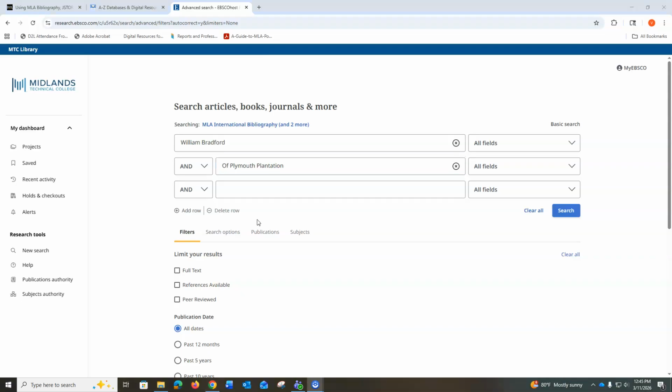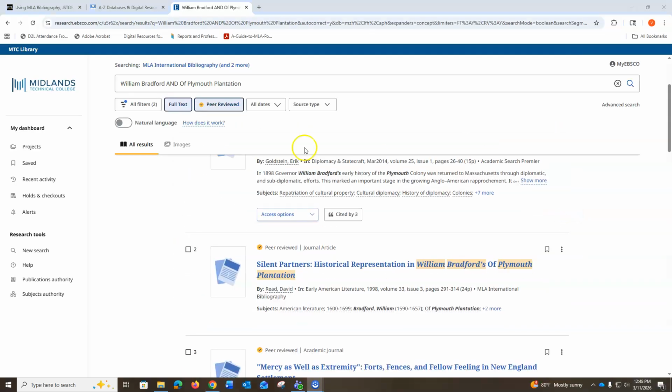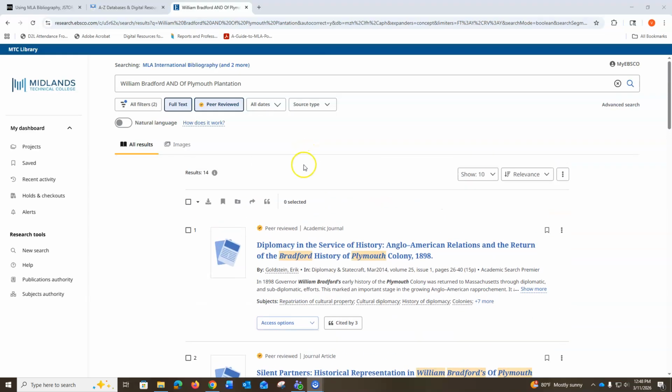Before clicking search, you'll want to click on the limiter for full text to ensure that you will get full articles to read and not just an abstract. And as you will need to use scholarly peer-reviewed sources in your essay, check the box for peer-reviewed as well. Then click on Search. This search results in 10 to 15 academic journal articles written about Bradford's Of Plymouth Plantation.